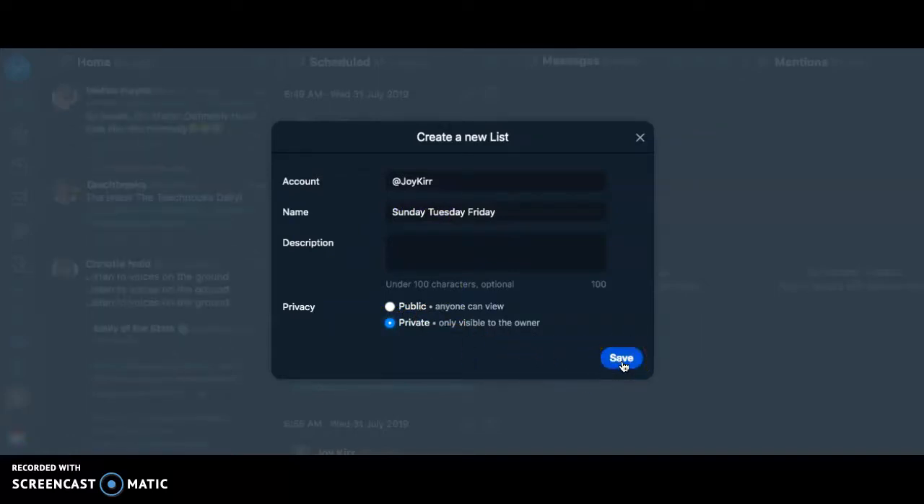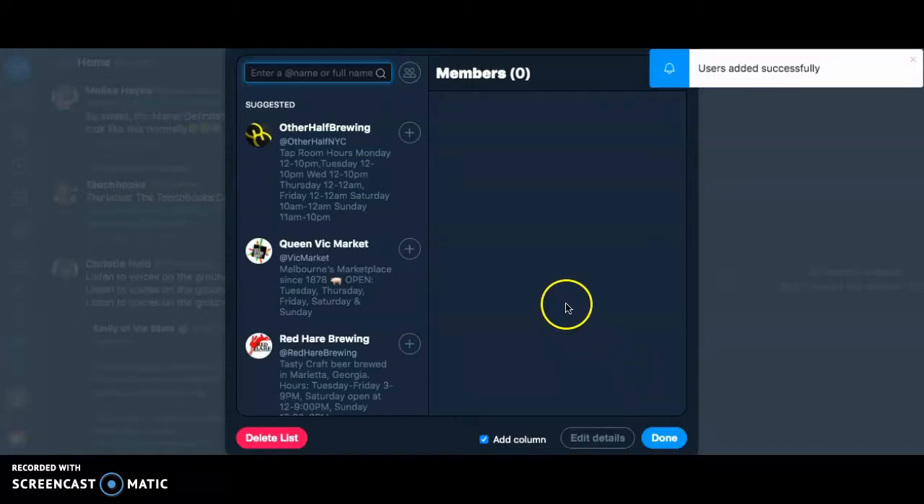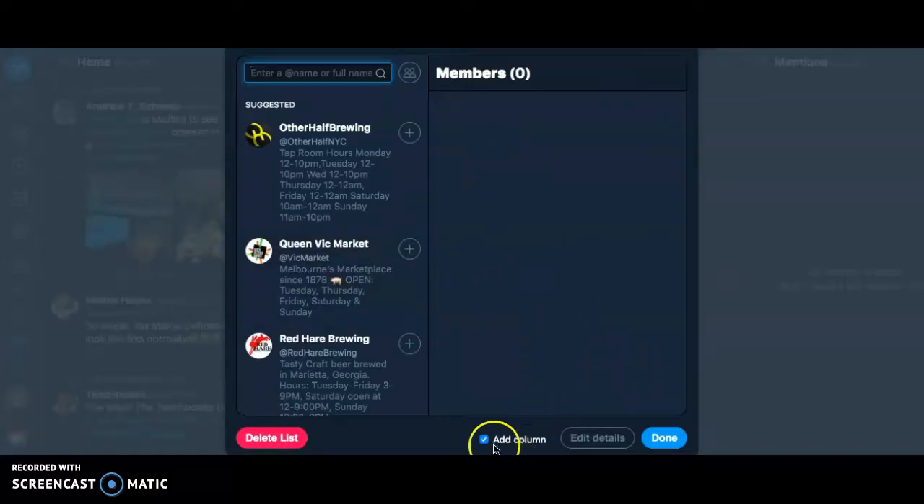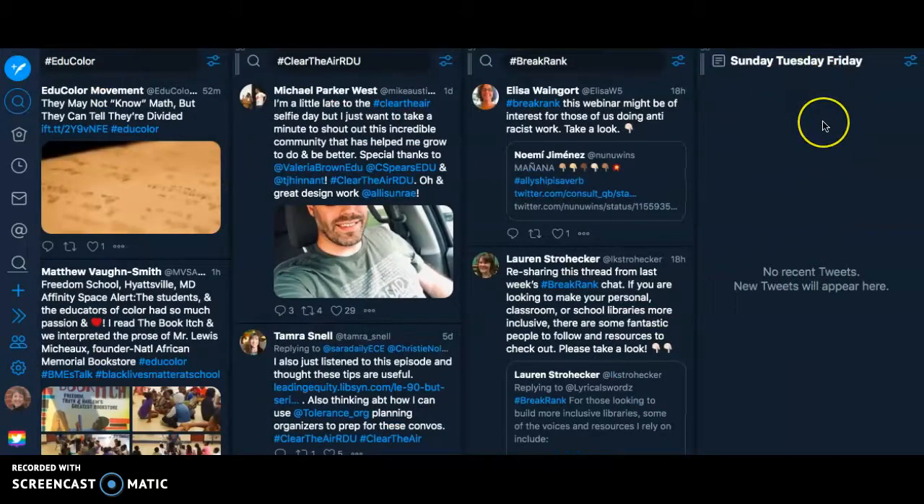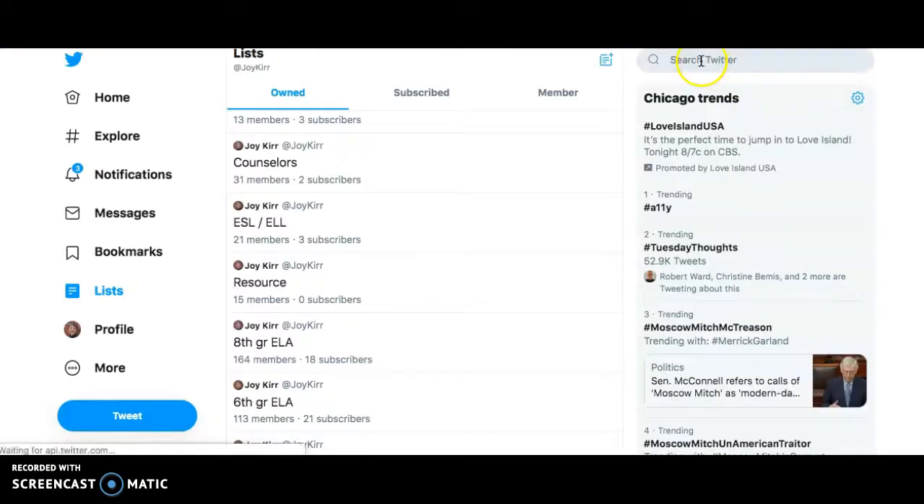So I'm going to say save. And then it has no members yet, but I'm going to add this column. So I'm going to click done. And what it does, it goes all the way to the end of my TweetDeck and adds this column here. Now, if I need to add people to that, I'm actually going to add Carrie Buckham to this.